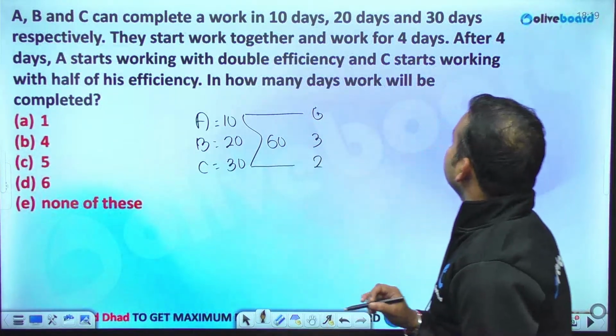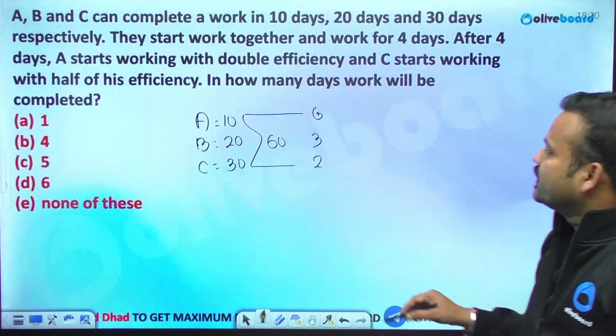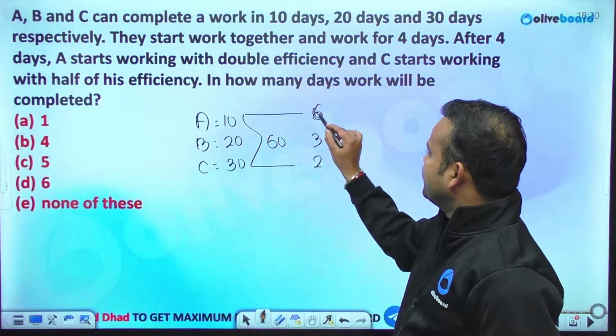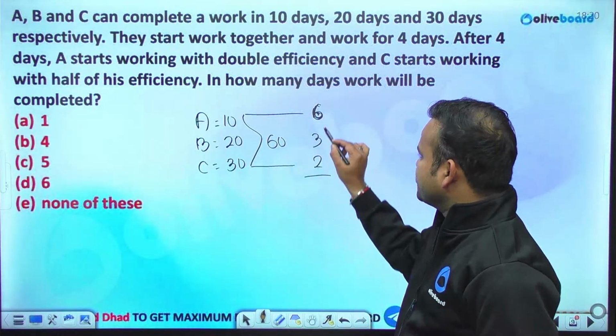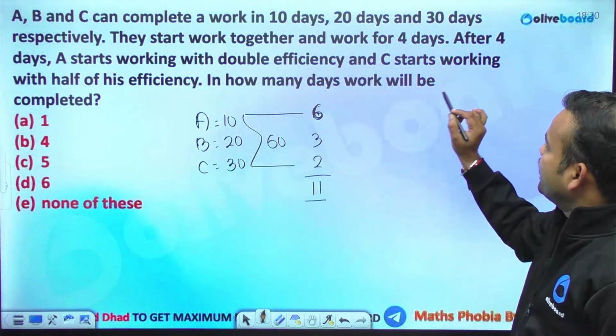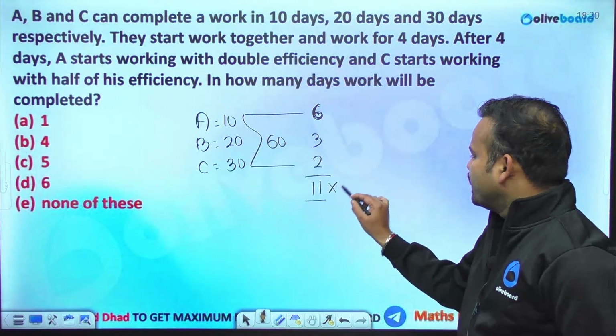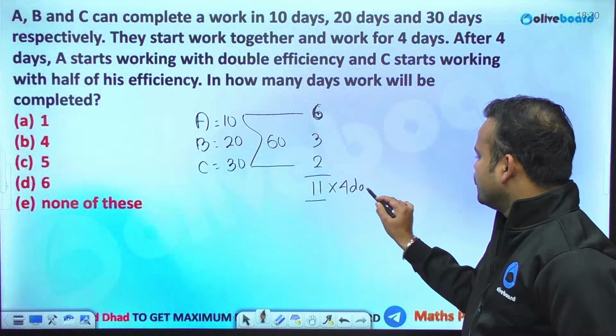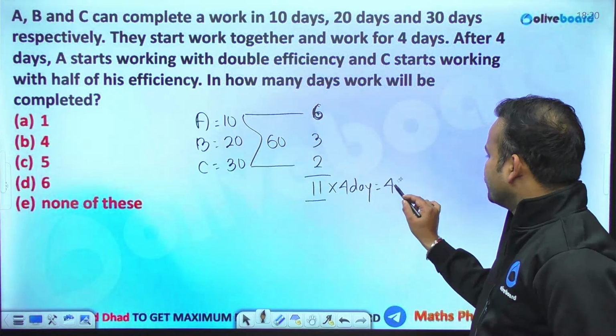Fine. The question says they start work together. So basically they are performing 6 plus 3 plus 2, which is 11 units of work per day. They start work together and for 4 days. So in 4 days they will be performing how much work? They will be performing 44 units of work.